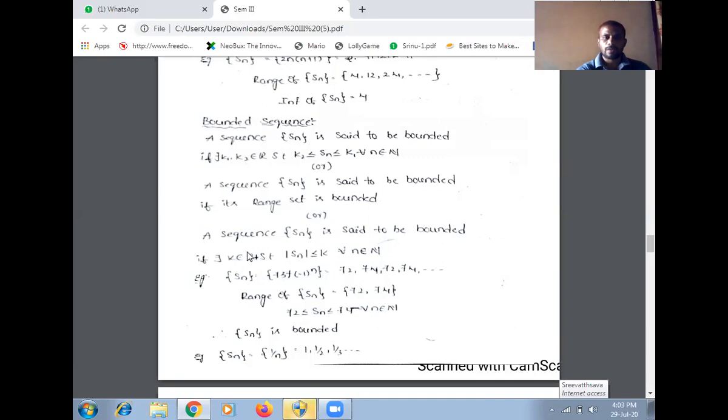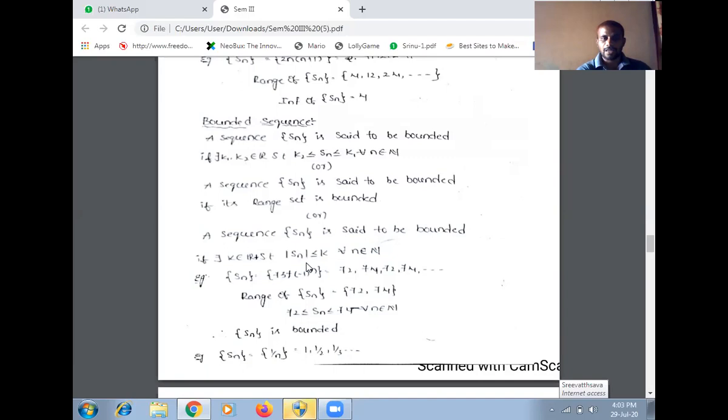సో అనదర్ డెఫినేషన్ హియర్, a sequence Sn is said to be bounded if there exists k belongs to capital R such that mod Sn less than or equal to k for all small n belongs to capital N. So mod Sn less than or equal to k means what here?